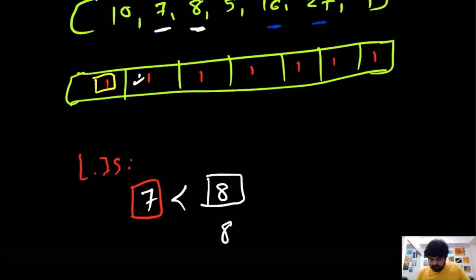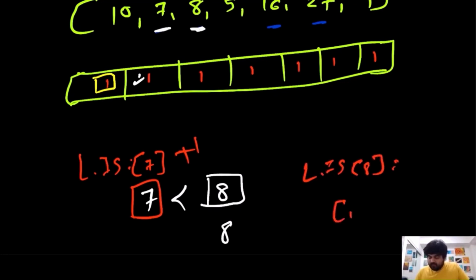So whatever the longest increasing substring we have made for the value 7, plus 1, because 8 is coming after 7 and 8 is just one step after it. So we can say that the longest increasing substring at value 8 would be the longest increasing substring of 7 plus 1.